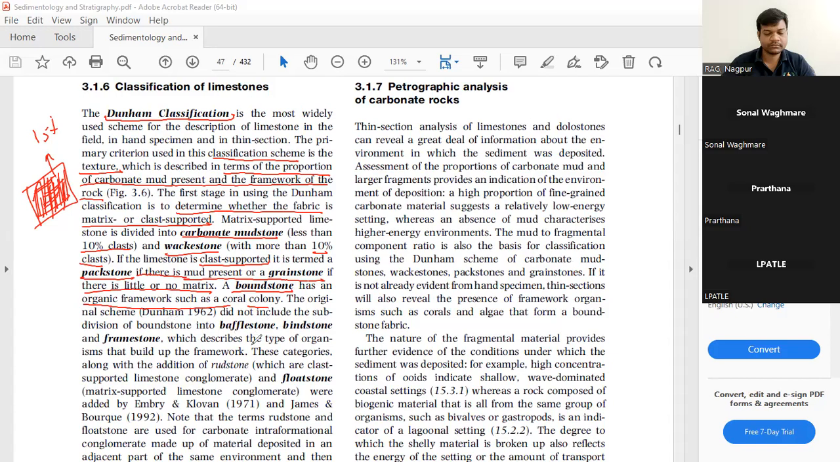The original scheme did not include baffle stone, bind stone, frame stone, and so on.